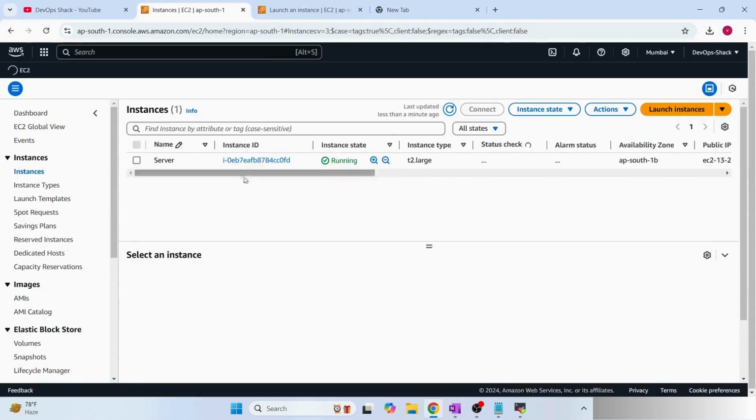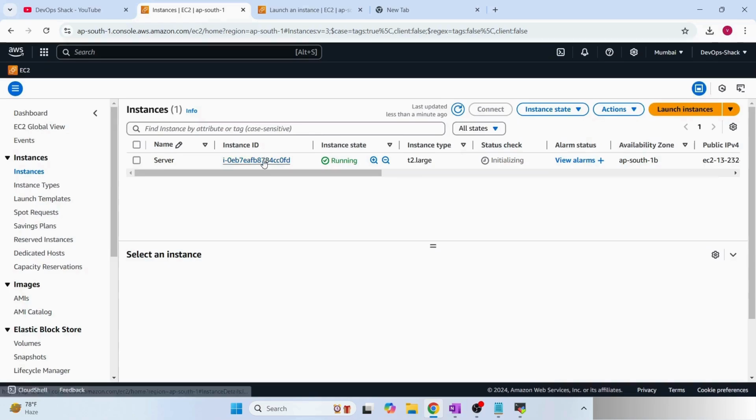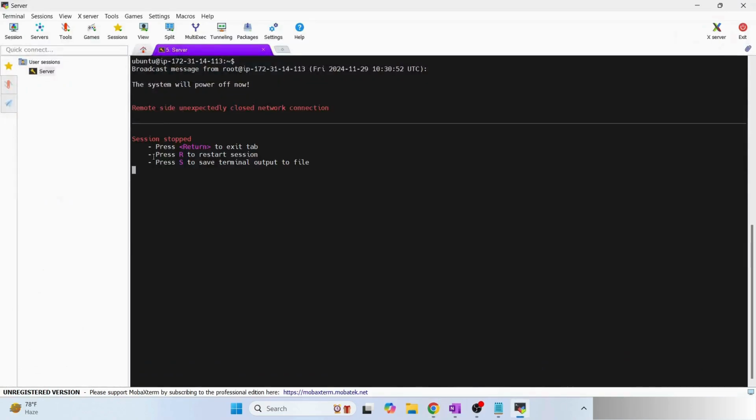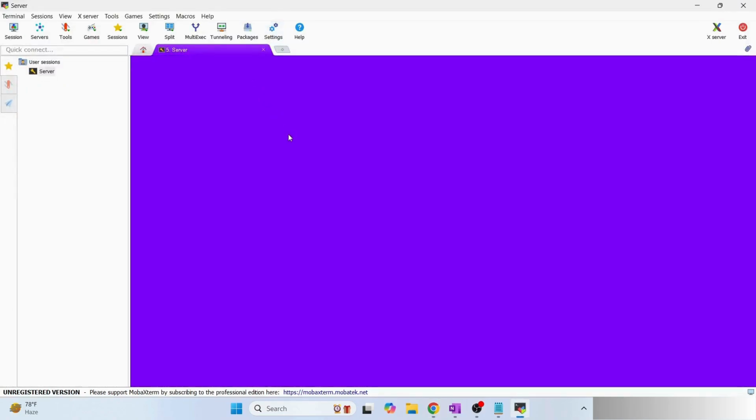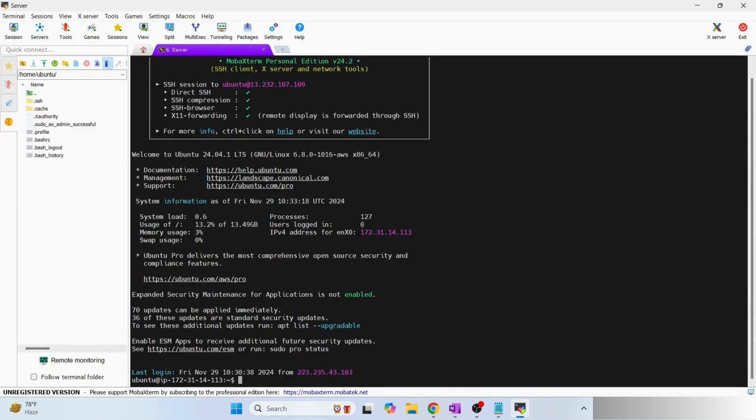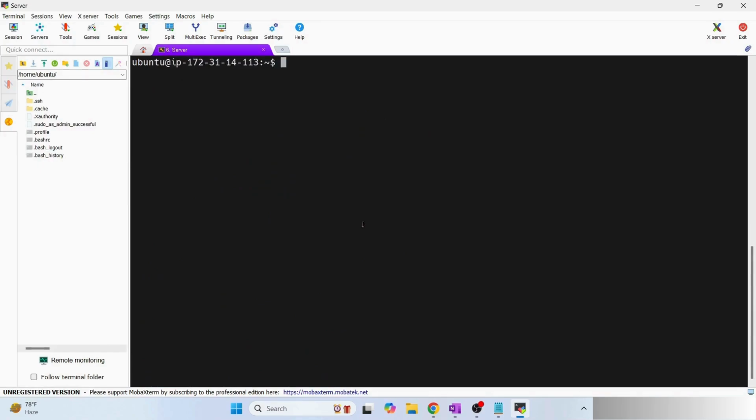It will take a few minutes to completely come into running state. Okay, it is in running state now, and the IP address is the same. Now here also if we reconnect, we can see we are able to connect with the same IP address. Okay, so this concept of Elastic IP address is quite useful because you don't lose your IP address in this case.